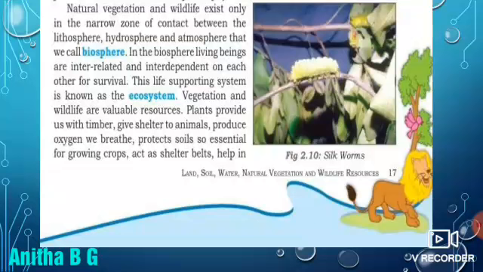What are the uses of plants? It provides timber, which means wood pieces. We use those wood pieces for building houses and many other purposes. Then it gives shelter for animals in the forest. And then it produces oxygen.